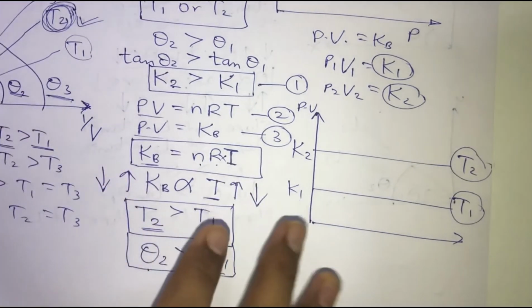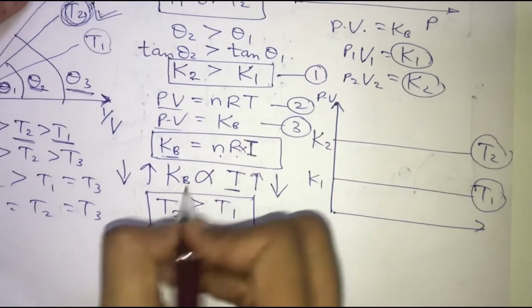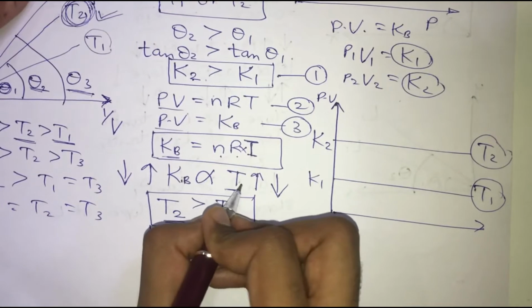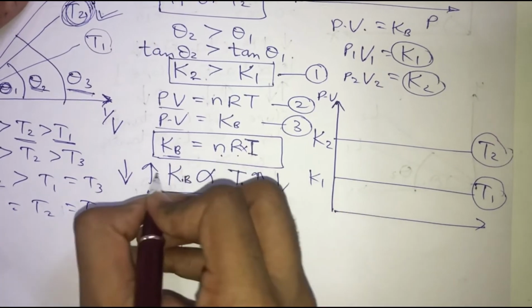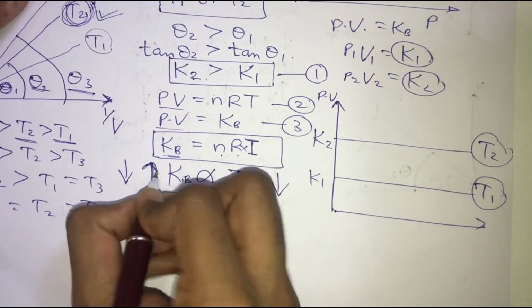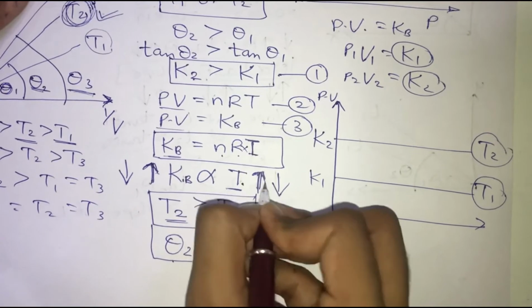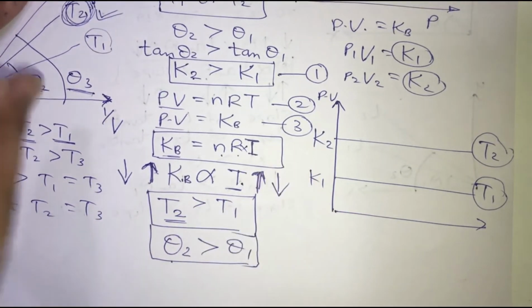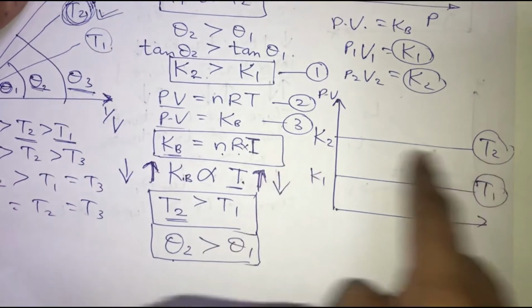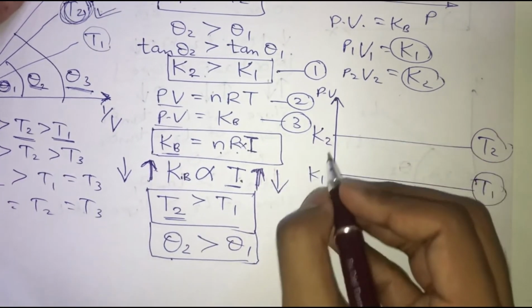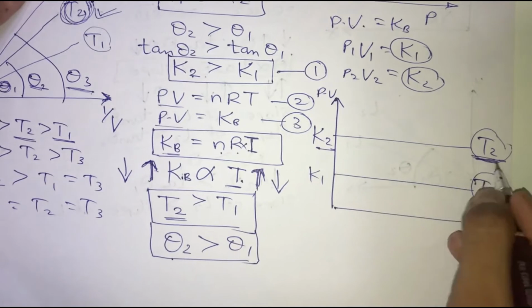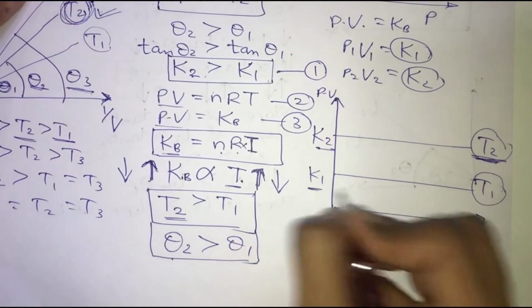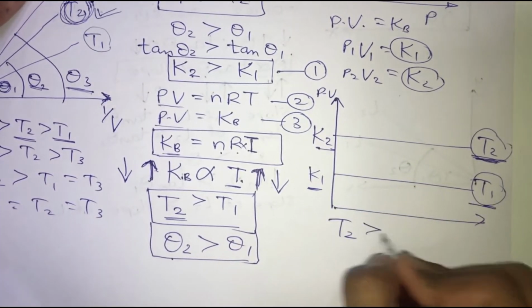One thing that we know is that K is directly proportional to T, which means that the greater the value of K, the greater will be the value of T. Between K1 and K2, you can easily see that K2 has the greatest value. Since K2 has the greatest value, therefore T2 is greater than T1.